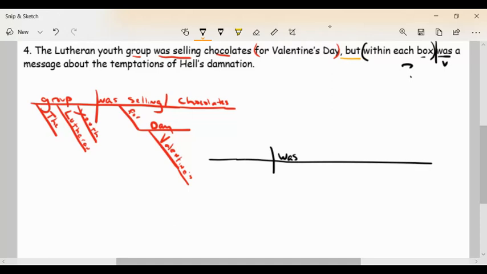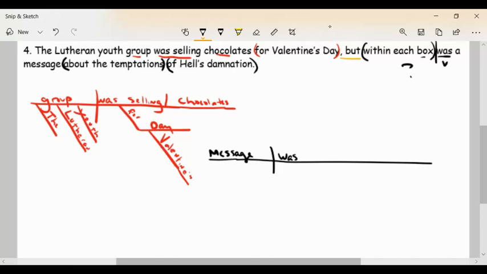So when I say within each box was a message about the temptations of hell's damnation, I've got to figure out where the subject is. Temptations is in a prep phrase and damnation is in a prep phrase. So the only thing I have left over is message, and that becomes my subject. Can you see that message is your subject? What your real sentence is saying is a message about the temptations of hell's damnation was within each box.